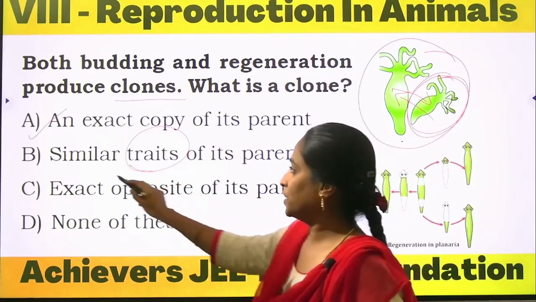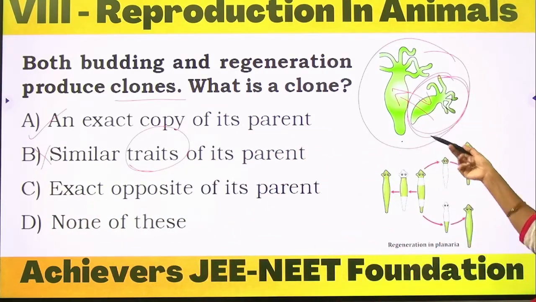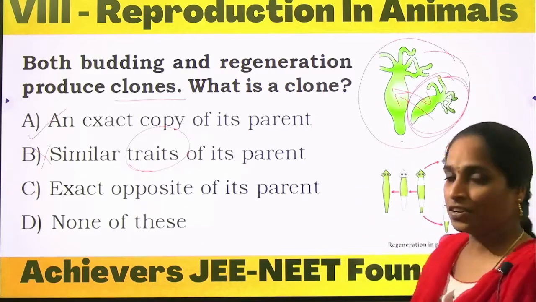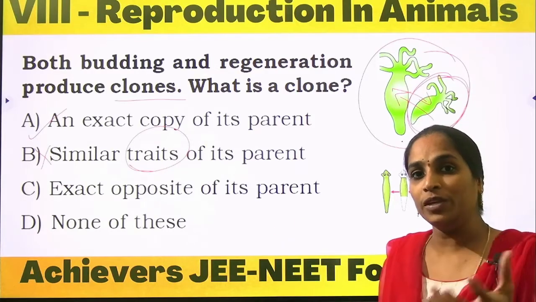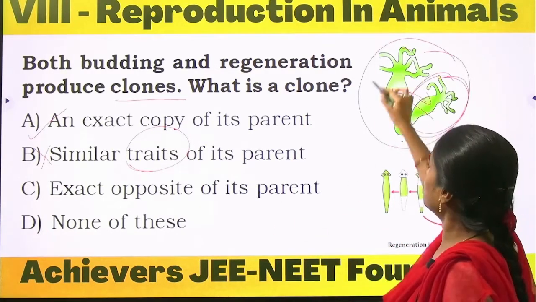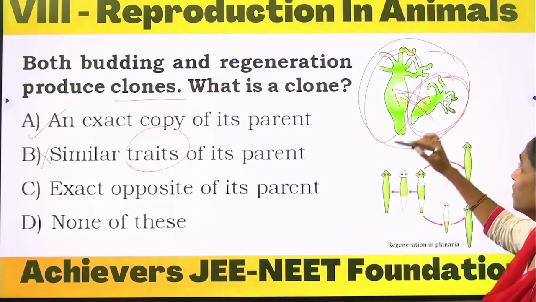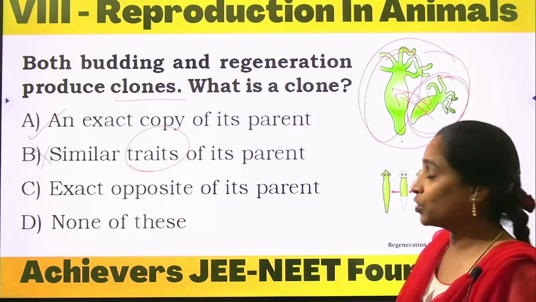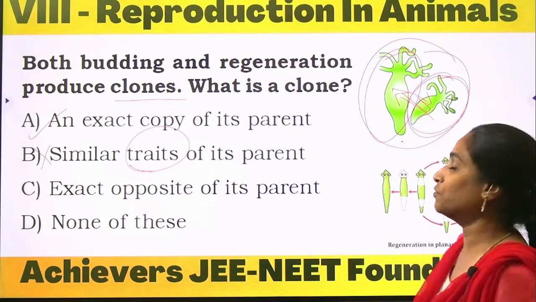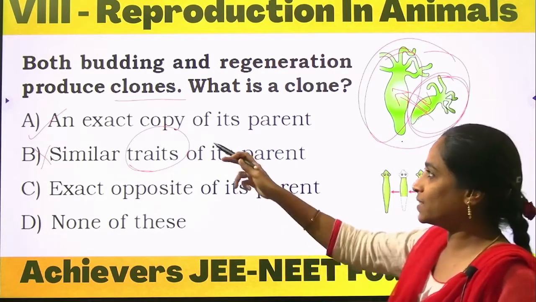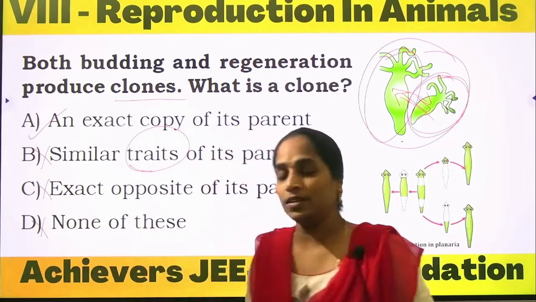Similar traits of its parent, no. Exact opposite of its parent. Opposite in the sense, is the hydra producing the planaria? Is the planaria producing the hydra? Or is the hydra producing the amoeba or paramecium, something else? The parent produces its own kind, genetically dividing without involving any gametes. Only the genetic material which is present in the organism is helpful for developing into a new one. So exact copy of its parent is the correct option. Option C is wrong and option D is also wrong.